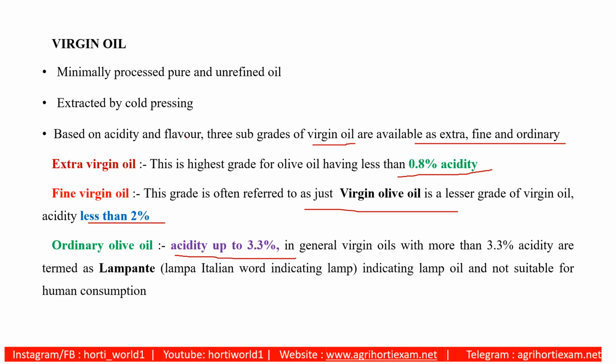In general, virgin oils with more than 3.3% acidity are termed lampante. Lampa is an Italian word indicating lamp, because it is not suitable for human consumption. It is only suitable for industrial purpose if it has more than 3.3% acidity.